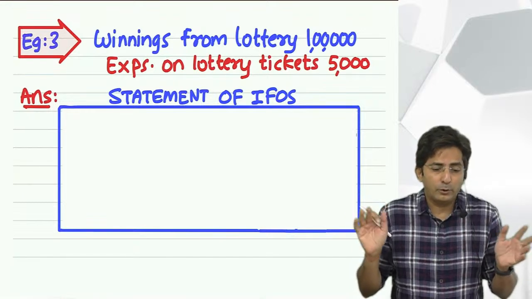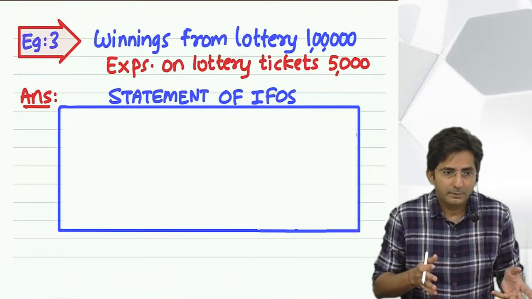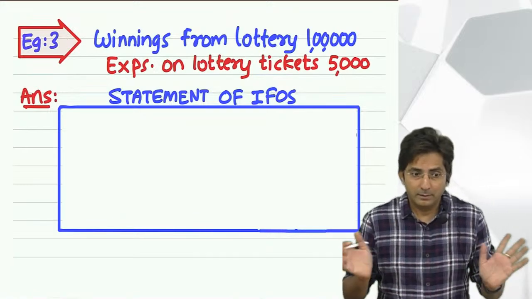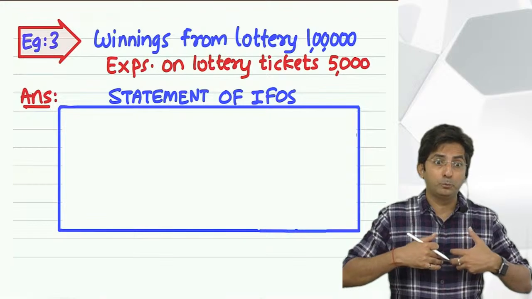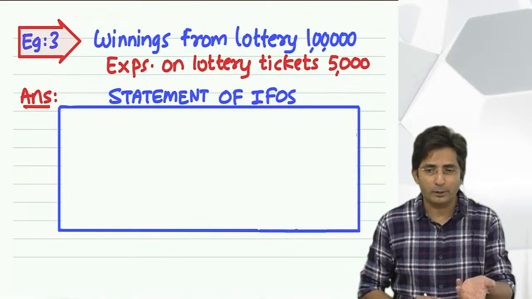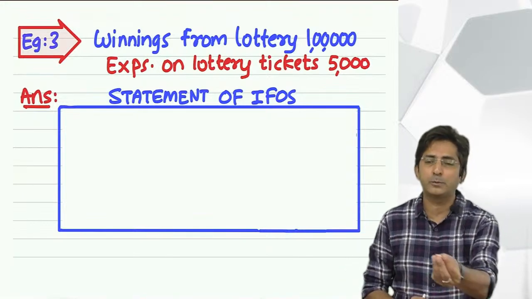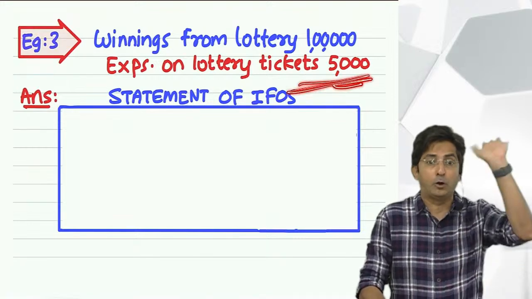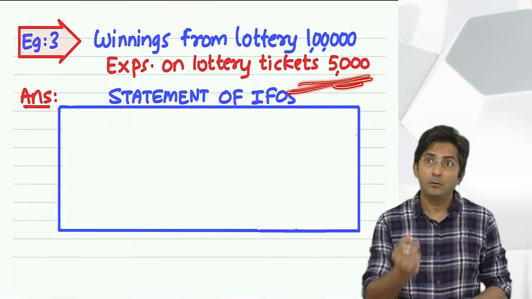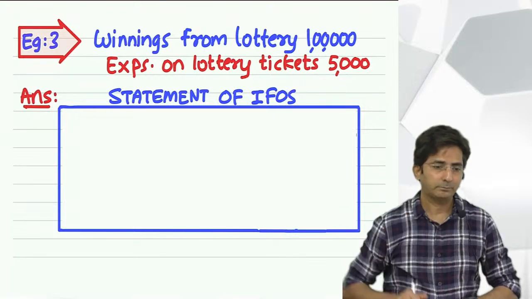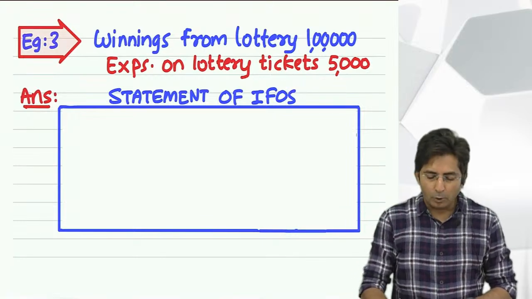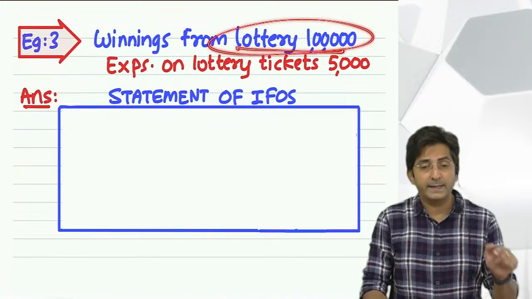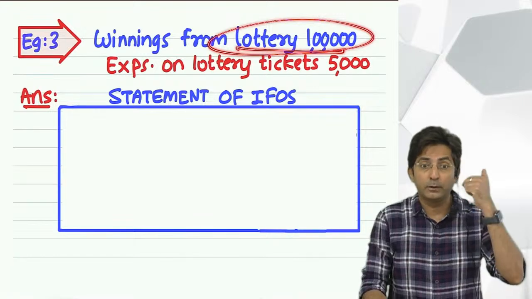Free in the sense you didn't put any hard work. It was mere luck. You don't put huge investments either. A lottery ticket hardly comes for 10, 20, 50 rupees. This 5,000, you might have purchased so many lotteries, and then luckily one lottery was a winning lottery. So since lottery income doesn't come due to hard work or expenditure, it comes because of luck.